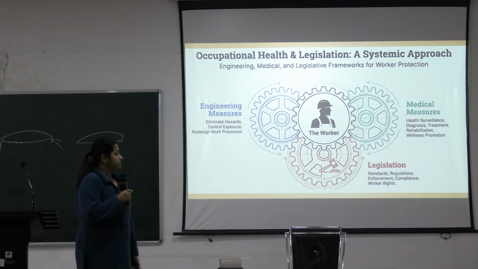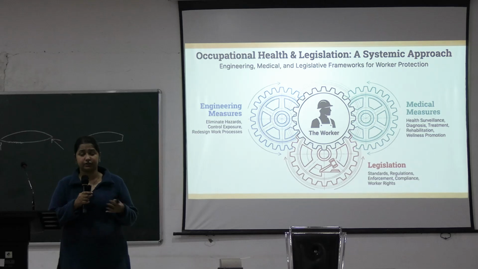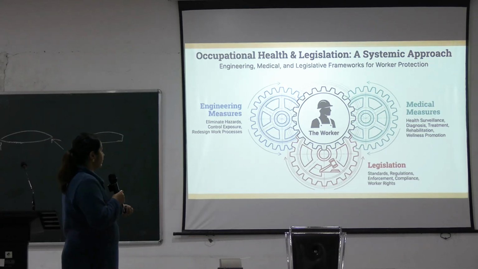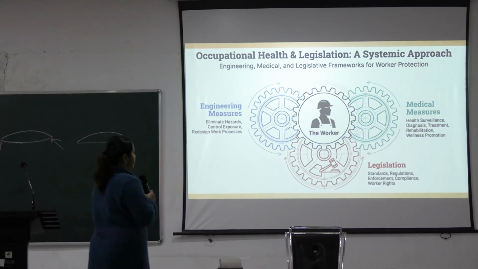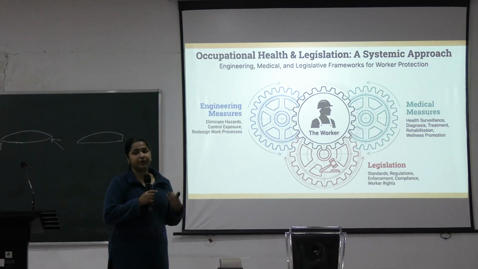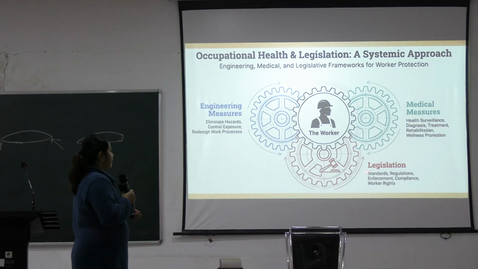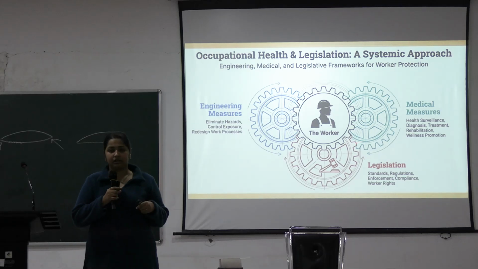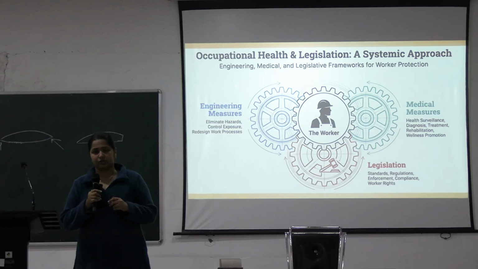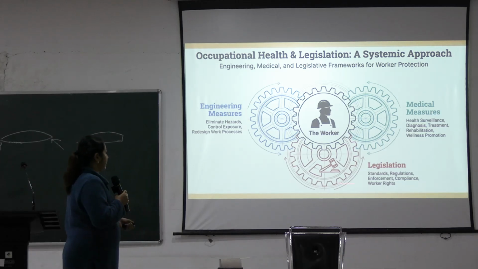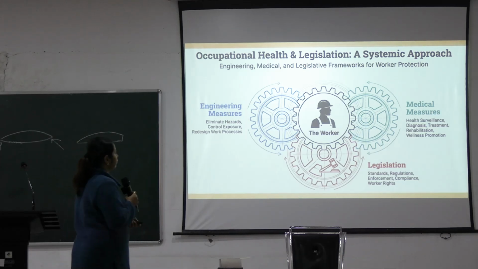What are the medical measures? You do the health surveillance or health checkup of the workers, okay, diagnosis, treatment, rehabilitation and wellness promotion, providing medical benefits. That is the medical measures. And legislative measures means the acts and regulations that are in place so that the health of the worker and the health of the industry is not compromised. So these are the 3 main approaches towards maintaining occupational health.